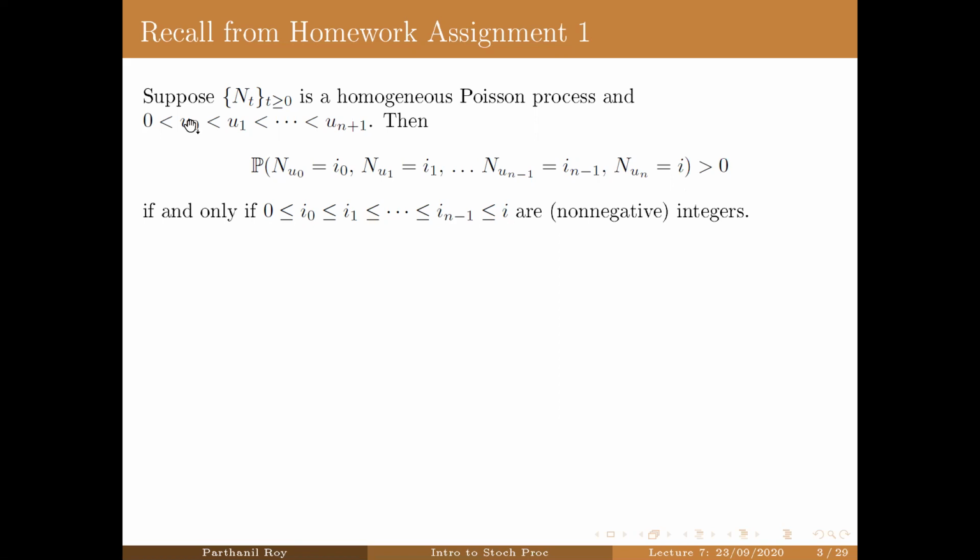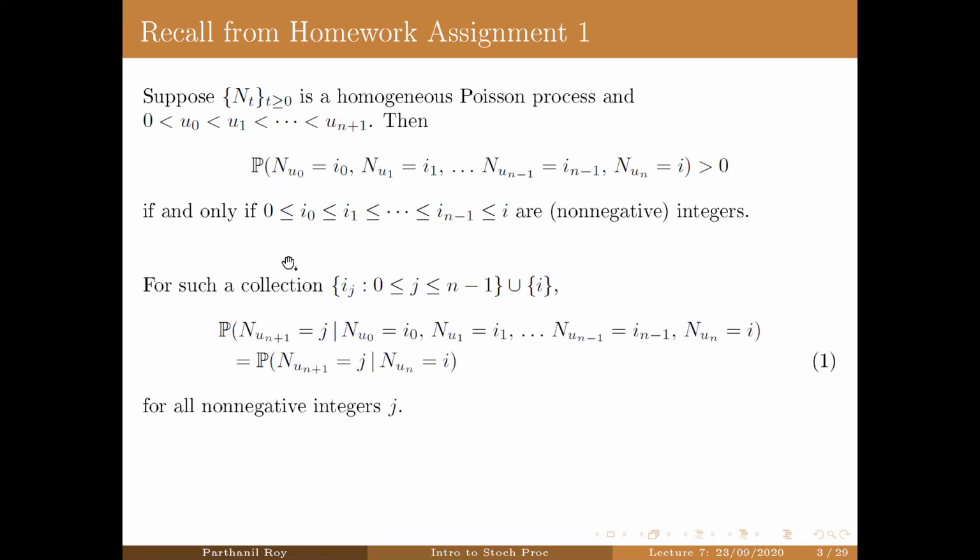This is because t going to N(t) is a non-decreasing function. This means that if N(u0) takes some value, N(u1) cannot take a value which is strictly less than that. So that's why we want this inequality, and so on.